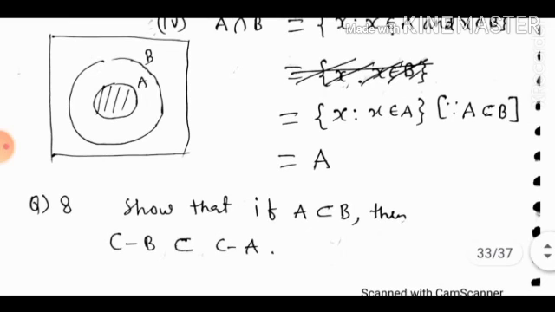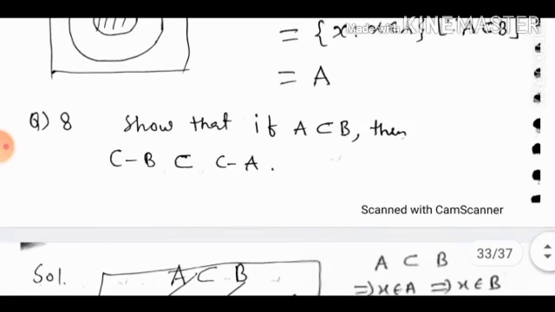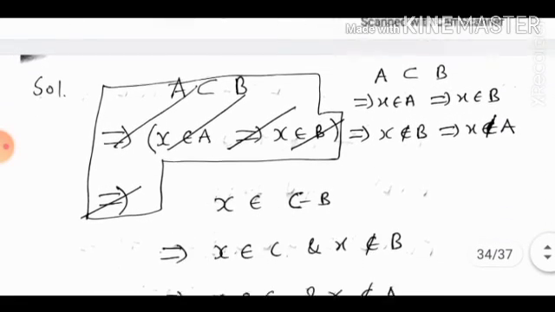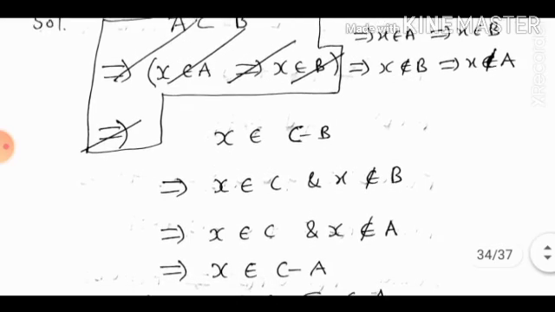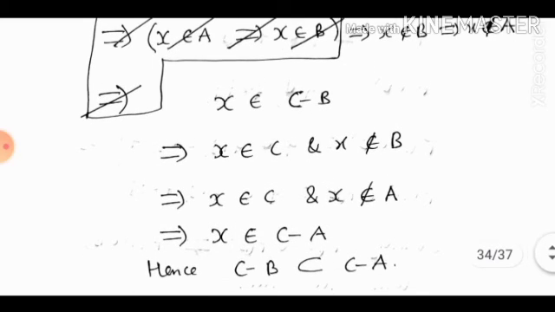So that if A is a subset of B, then C minus B is a subset of C minus A. See students, A is a subset of B implies that X belongs to A implies that X belongs to B. This implies that X does not belong to B implies X does not belong to A. Now X belongs to C minus B implies that X belongs to C and X does not belong to B. This implies that X belongs to C and X does not belong to A from above.